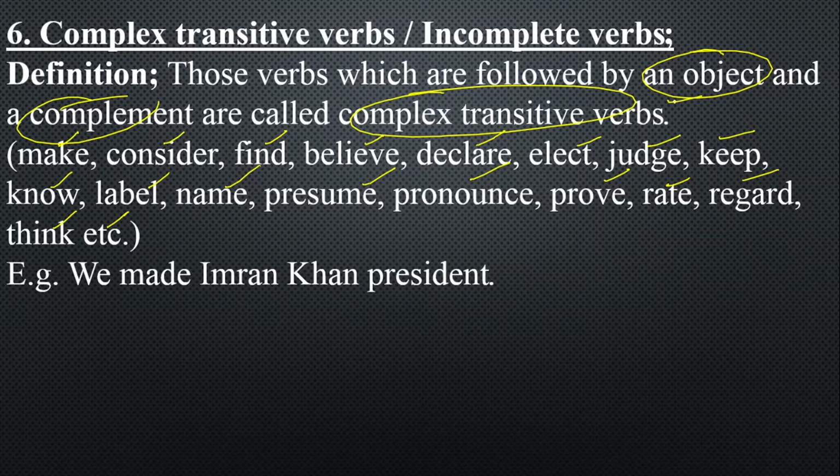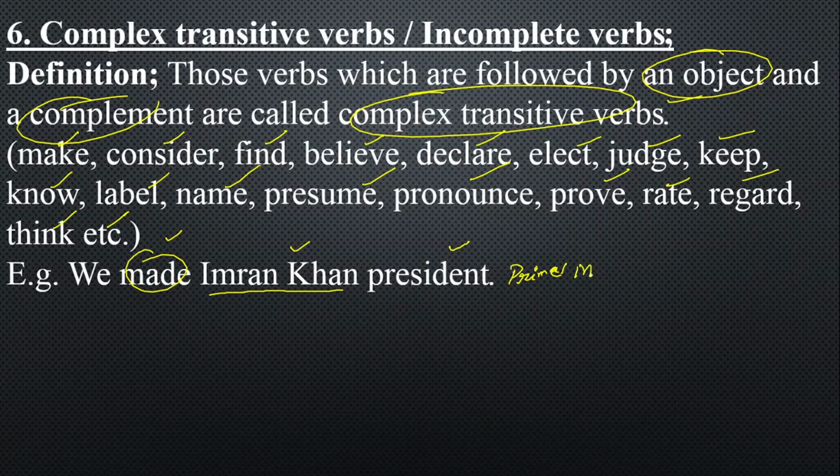Here, made is your complex transitive verb. If I say we made Imran Khan, definitely we cannot make Imran Khan. But if I say we made president, a question arises: whom did you make president?